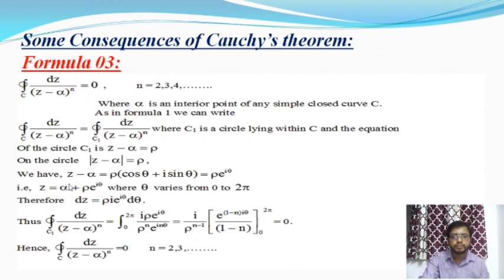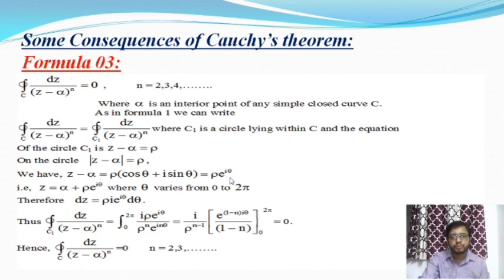Okay, and theta is the amplitude of the circle, so theta varies from 0 to 2 pi. In the first quadrant theta varies from 0 to pi by 2, in the second quadrant from pi by 2 to pi, in the third quadrant from pi to 3 pi by 2, and in the fourth quadrant from 3 pi by 2 to 2 pi.